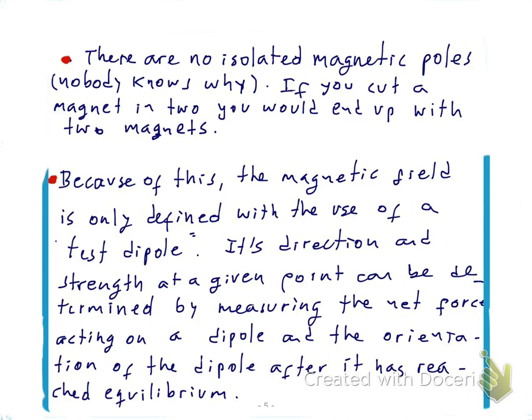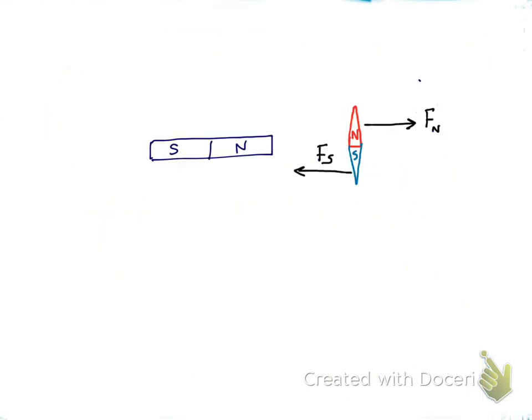Despite that, we can still define the direction and the strength of a magnetic field at a given point, because our test dipole is going to react to the magnetic field. We can measure the net force acting on our test dipole, and we can also measure the orientation that the dipole is going to acquire in that magnetic field, and that gives us information about the direction of the magnetic field.